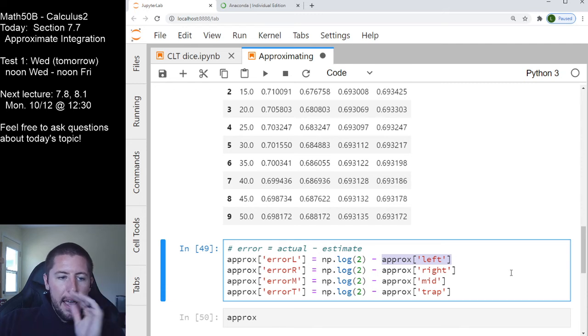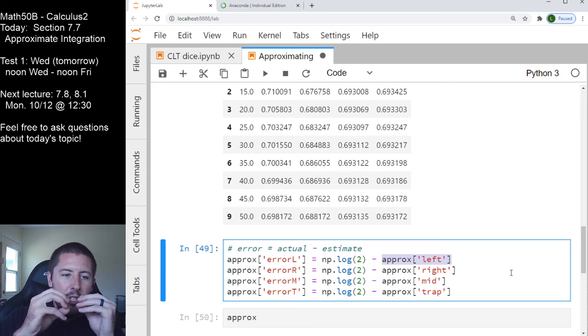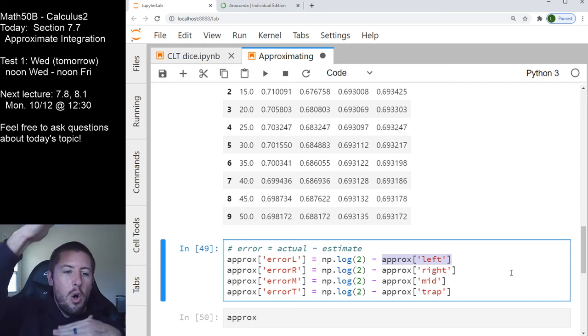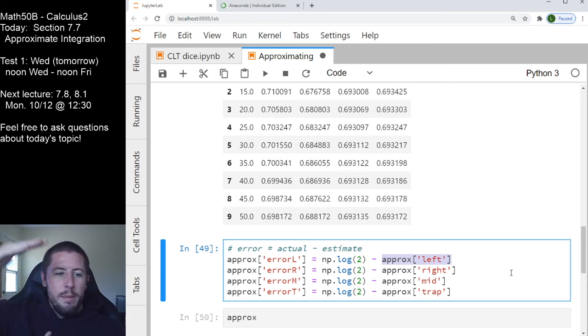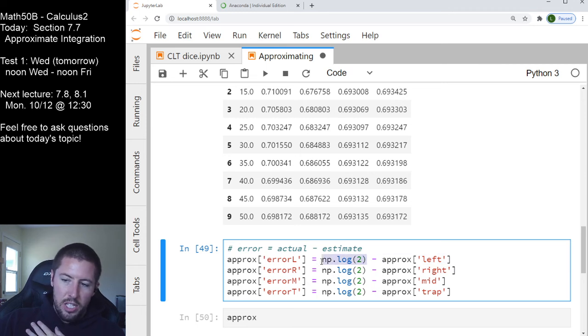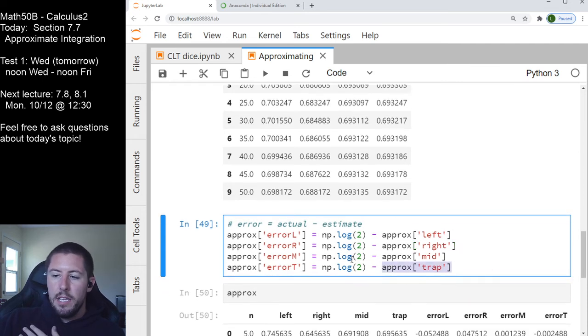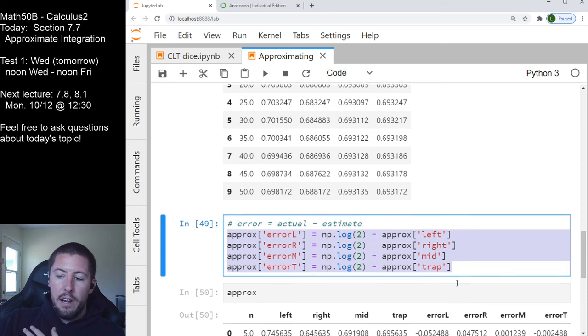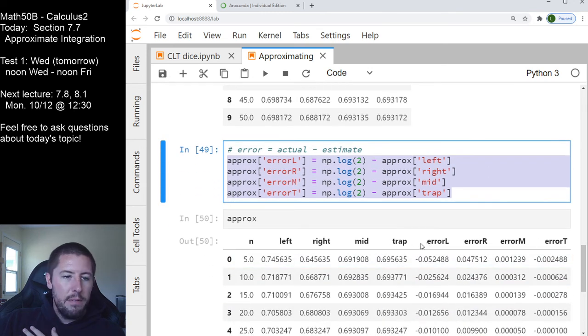But both NumPy and Pandas as libraries are very smart about how to do that, meaning a whole column of the natural log of 2 minus a whole column of our left-hand approximations to get a whole column of our errors. It's smart about this because this really is just a constant minus a column. That's a little weird in a sense, but these libraries smartly handle that under the hood for us. So basically these 4 statements are going to add 4 new columns into my data frame over here.